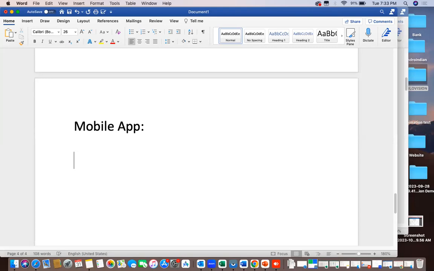Right, before entering into mobile development, I want to understand two things. What are the types of mobile app development? First, what are the mobile types? How many types of mobiles are there in the market? Anyone? How many types of mobiles are available in the market?